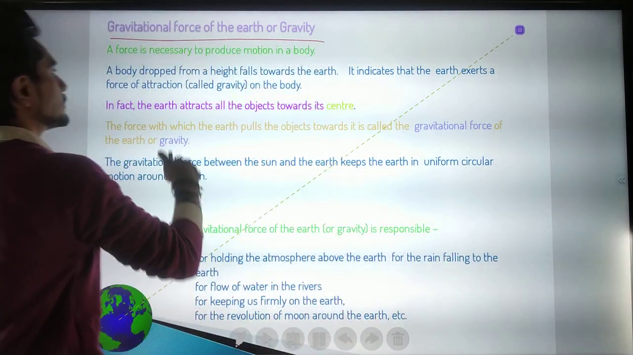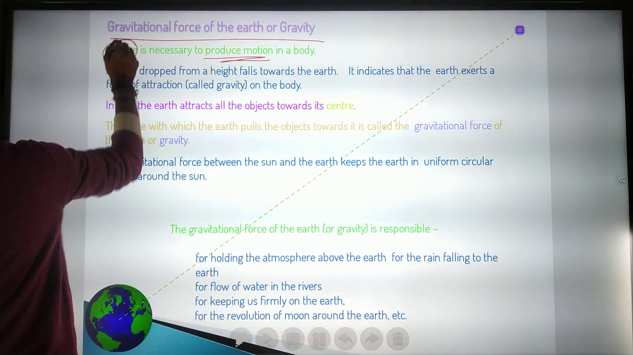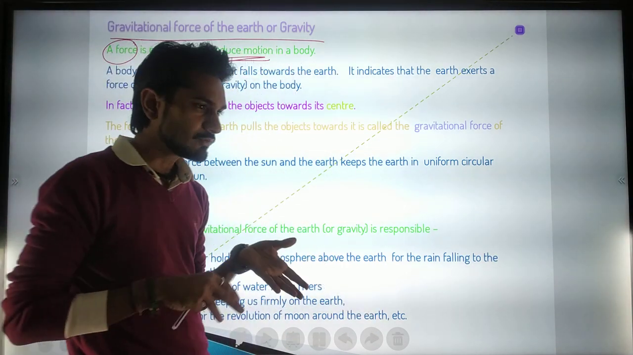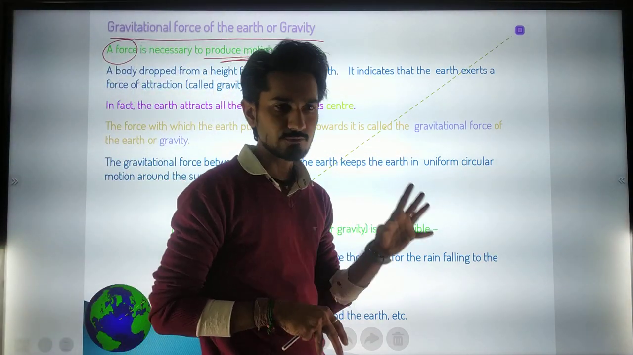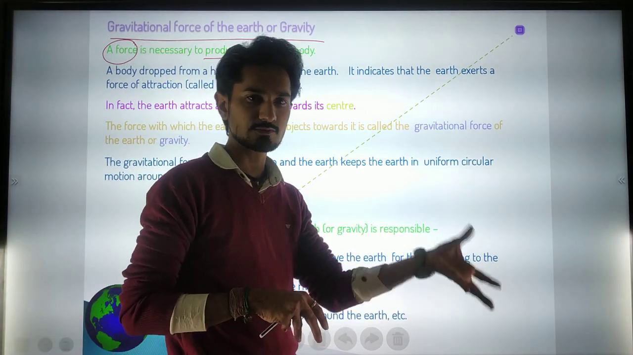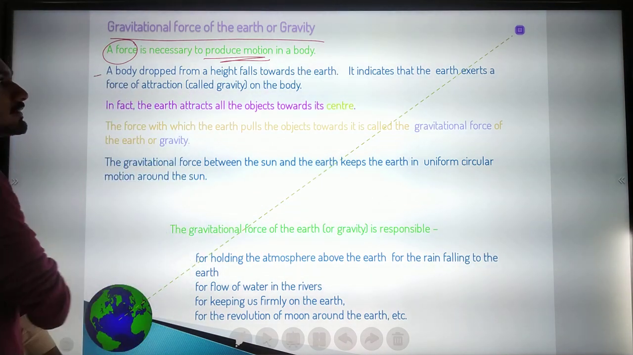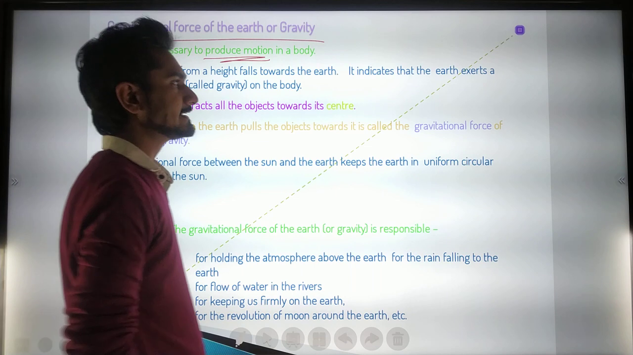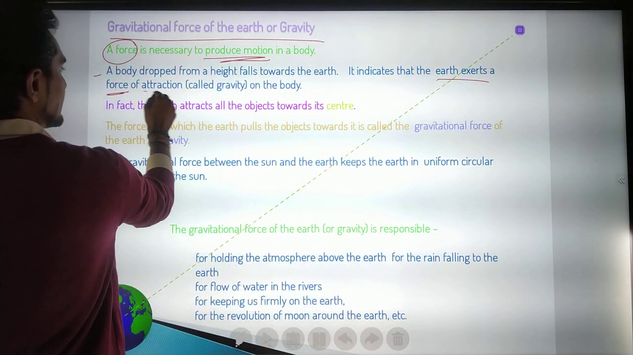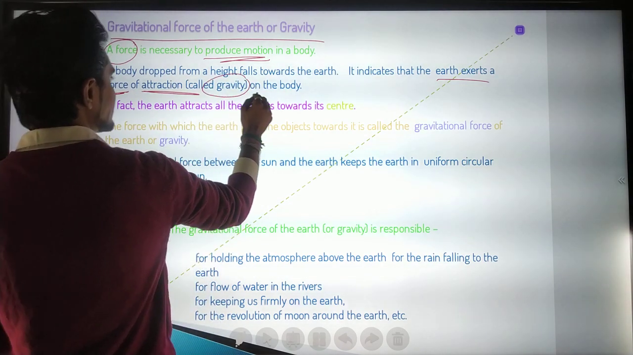So to produce motion, what do we have to do? We have to give a force. That is a necessary condition. If we can manually give the force, fine; otherwise the object will automatically experience the gravitational force. Then a body dropped from a height falls towards the earth. It indicates that the earth exerts some kind of force of attraction, which is called gravity.